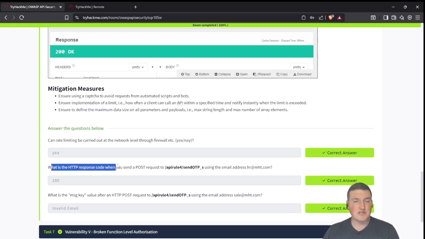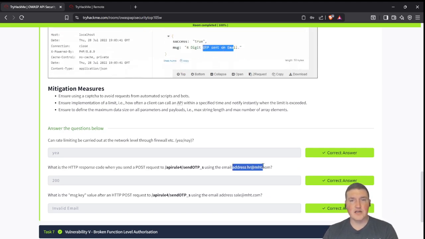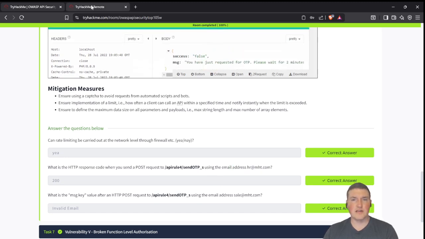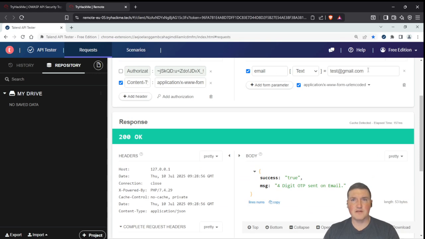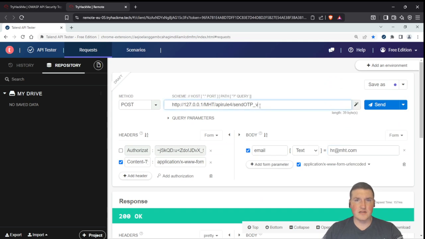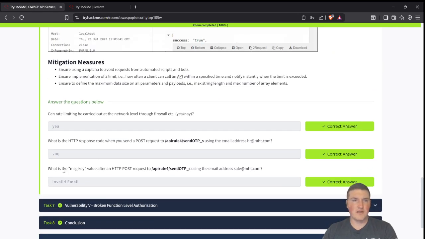What is the HTTP response code when you post a request using the email address? HR. So this is the secure one. So we want HR at MHT.com, and they want us to hit the secure one, not the vulnerable one. And there you go. It's false, invalid email, but you got a 200 response code. What is the message? Invalid email.